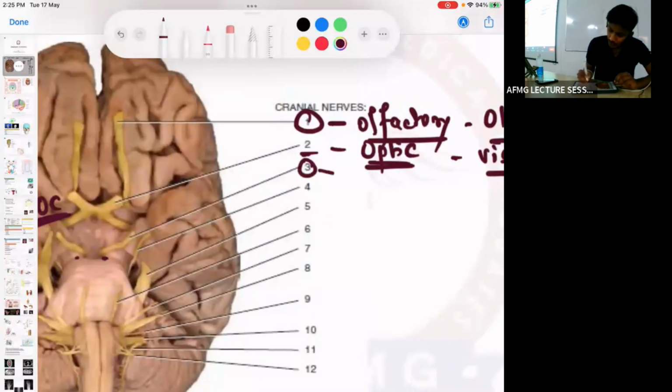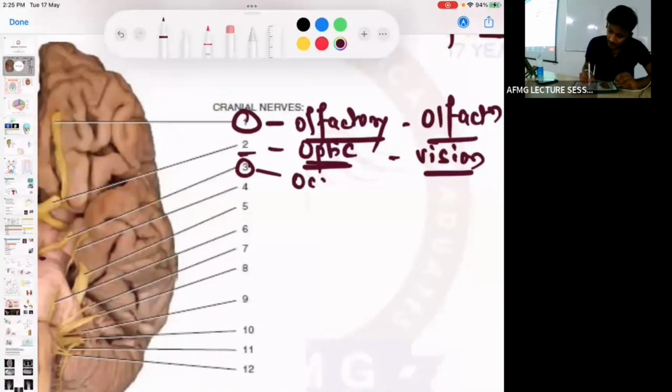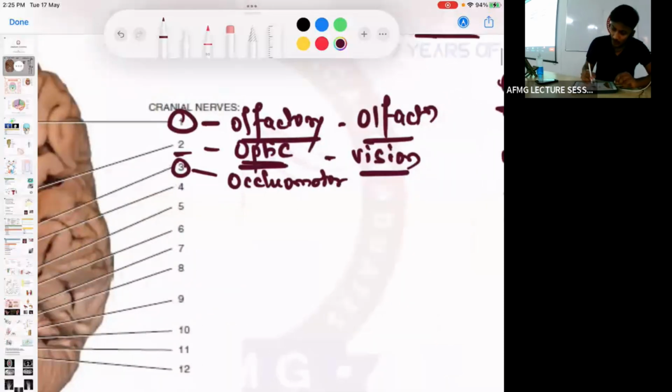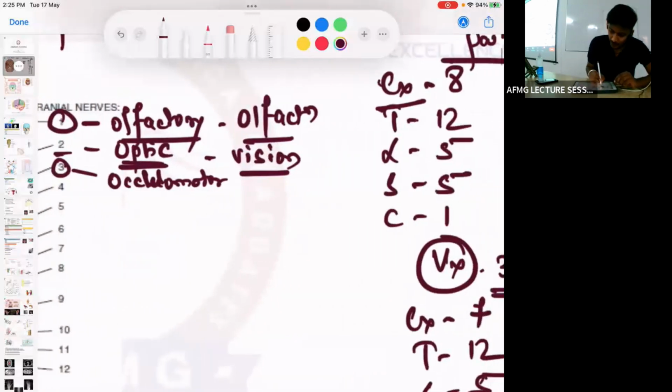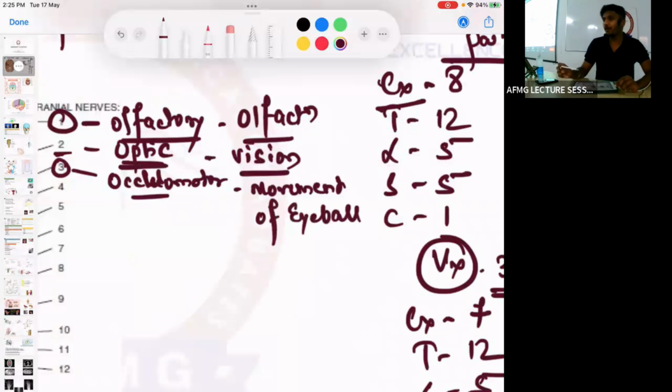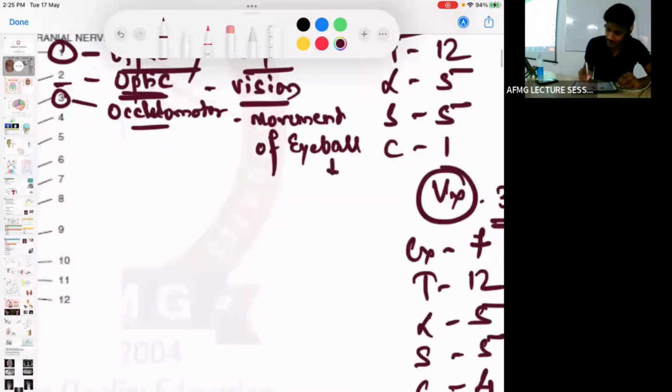the third cranial nerve, also known as the oculomotor nerve. And the oculomotor nerve is responsible for movement of the eyeball, because it innervates which muscles?